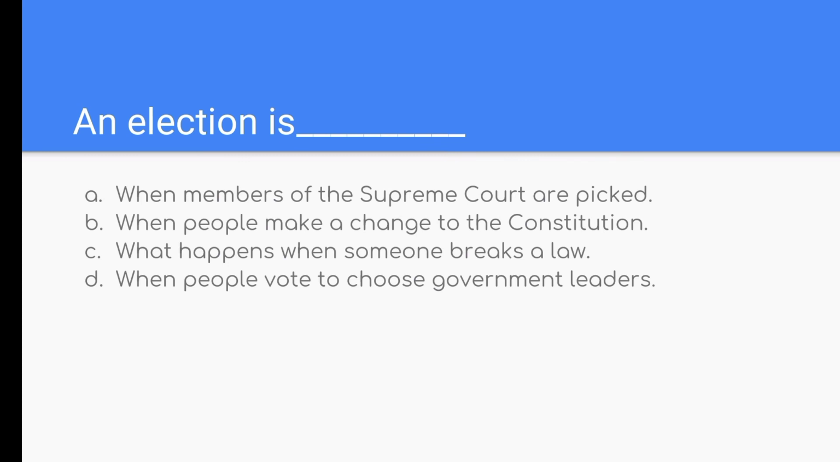Question: what is an election? A, when members of the Supreme Court are picked. B, when people make a change to the Constitution. C, what happens when someone breaks a law. Or D, when people vote to choose government leaders.